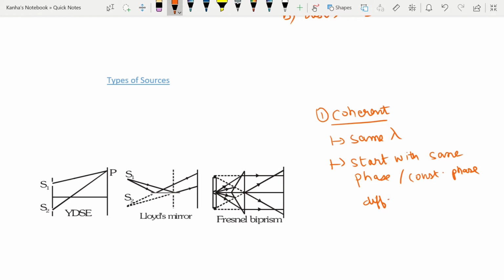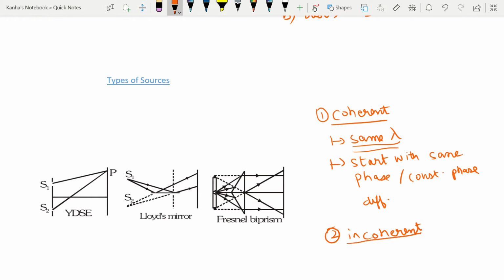Note that laser is a source of monochromatic light waves of high degree of coherence. So you will often hear the term monochromatic whenever you're concerned about interference. Two main points that you should notice: they are obtained from the same single source, and their state of polarization is always the same.